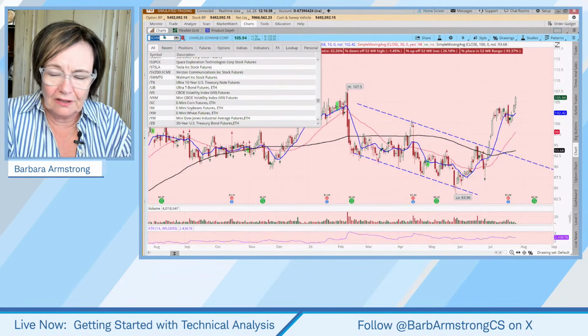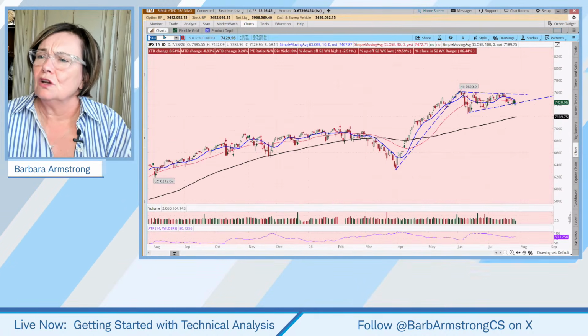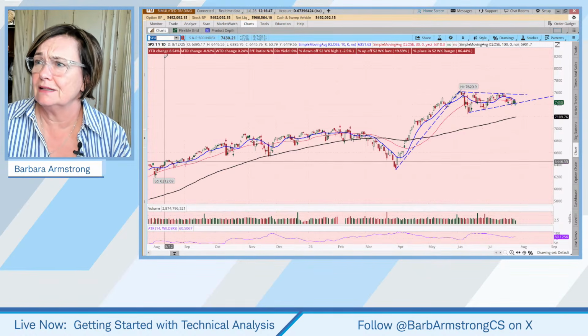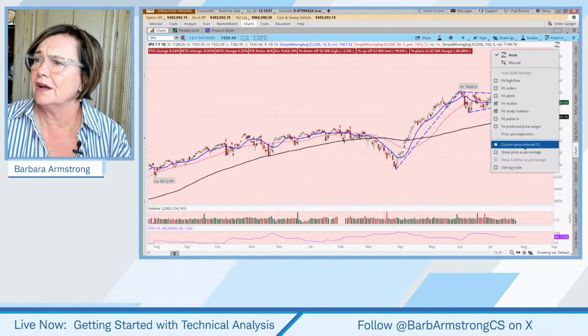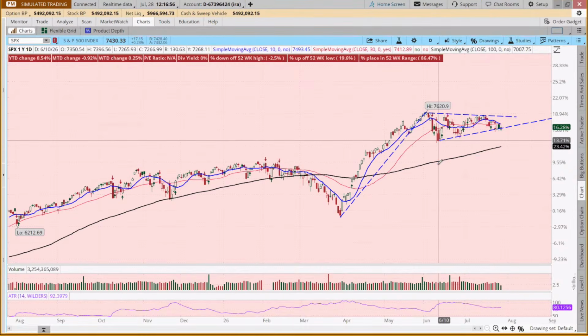Sorry, here. Let's look at the SPX. So the S&P is up 8.5% year to date. We've had this period of consolidation. If we look at a 1-year chart and we say, how much is the S&P up over the last year?